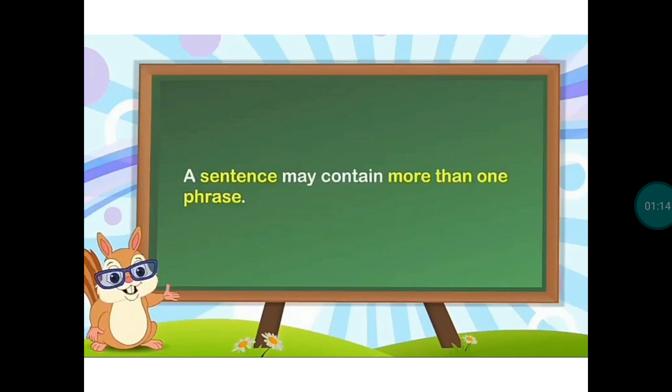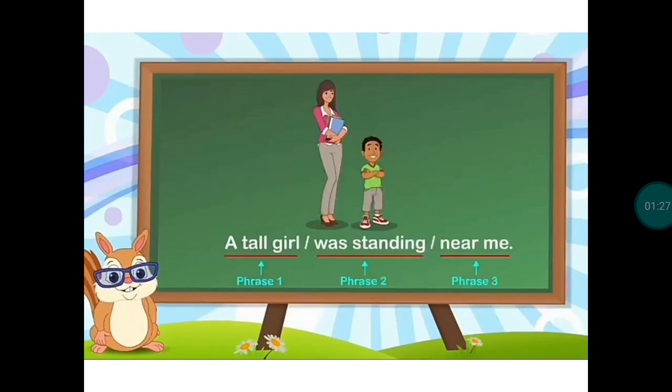What is a sentence? A sentence is a group of words that makes complete sense by itself. A sentence may contain more than one phrase. For example, a tall girl was standing near me. In this example, a tall girl is a phrase, was standing is a phrase, and near me is a phrase.